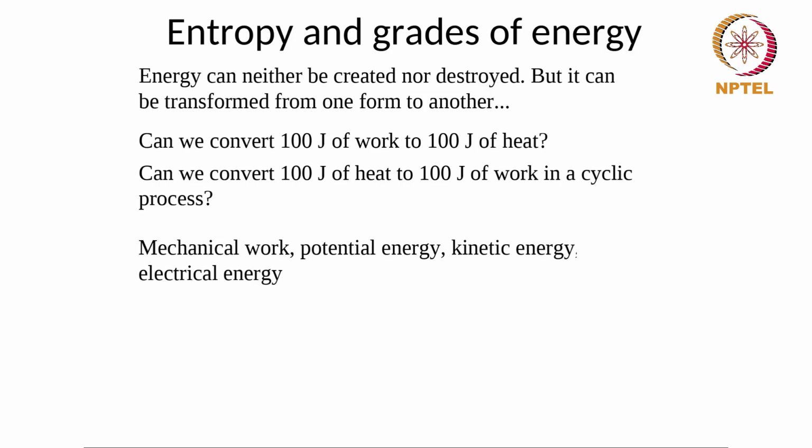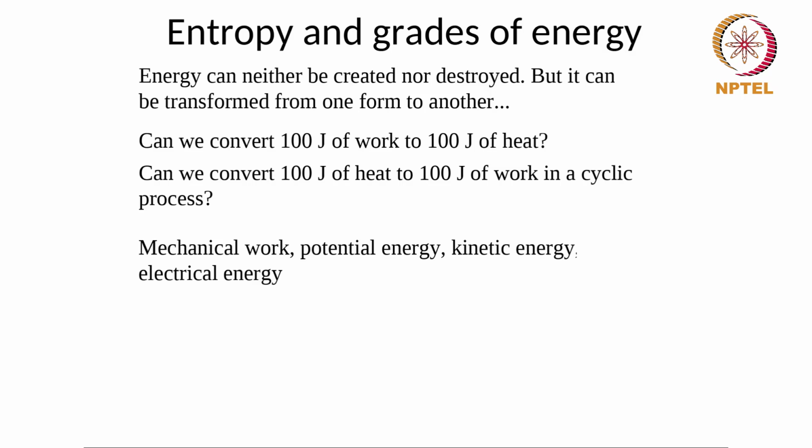So we have some grades of energy. For example, mechanical work, potential energy, kinetic energy, electrical energy, and so on. All of these are completely convertible from one form to another. I can convert mechanical work into potential energy. What I can do is I can do work on an object, raise it and increase its potential energy. The object which is at high potential energy can get slowly lowered and do work.